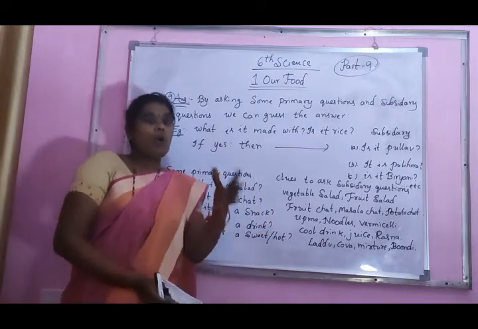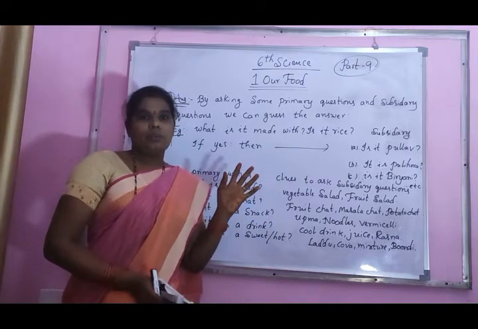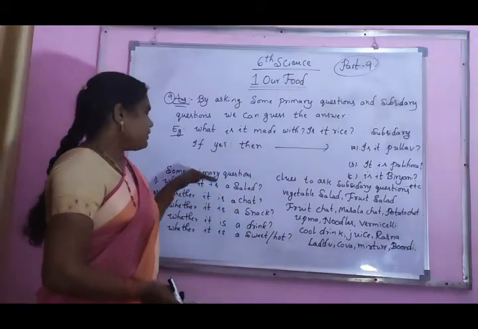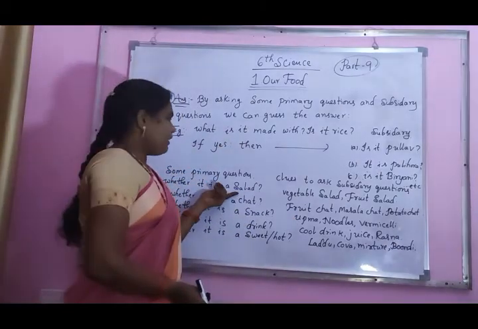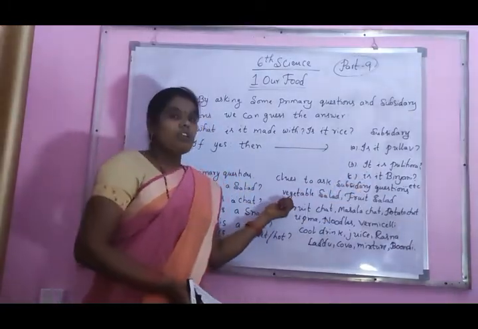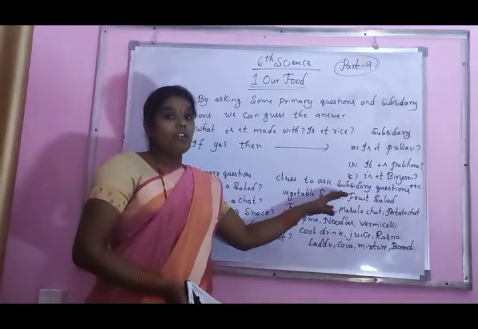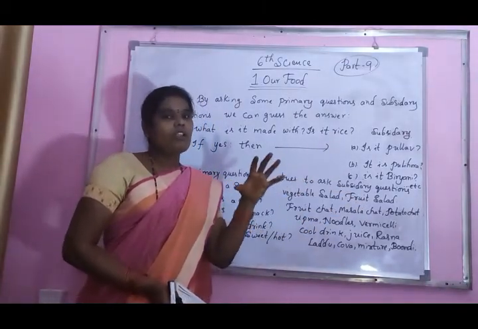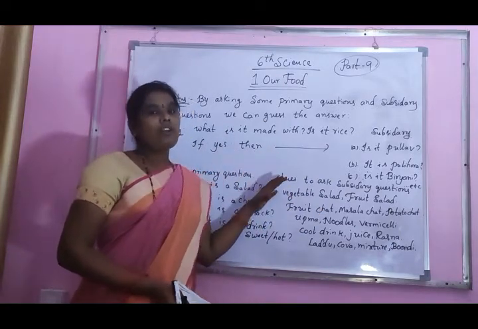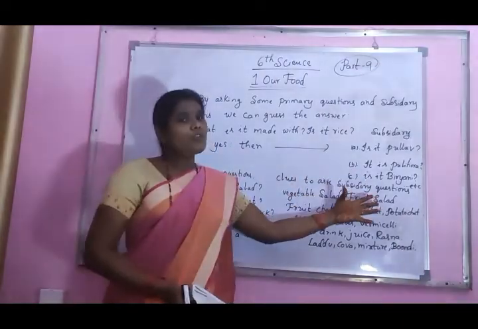Like this game, at home you practice with your mother or father, with your brother and sister. Guess the food item, like this question asking time. Maybe the food item is salad. In that time, the subsidiary questions are: is it vegetable salad or fruit salad? Like that question asking time, they say yes or no. Your brother or friend says yes or no. In that time, you guess the perfect answer.